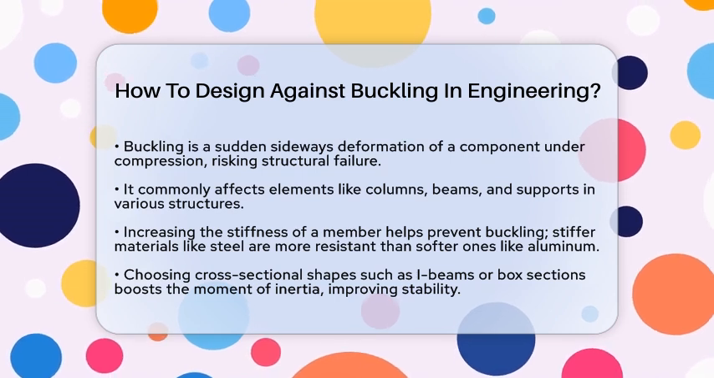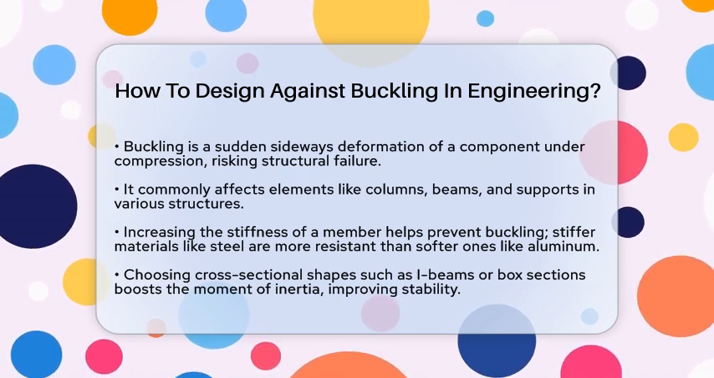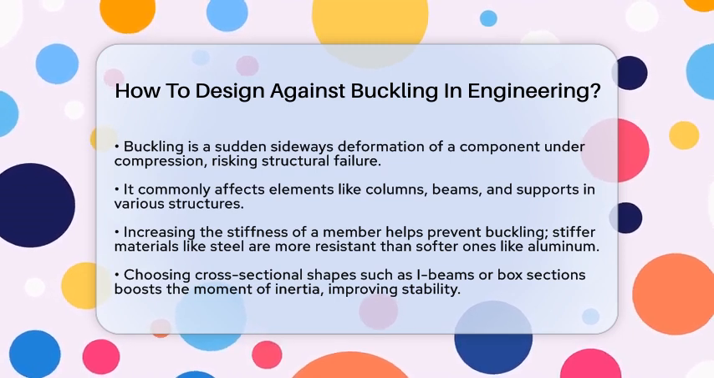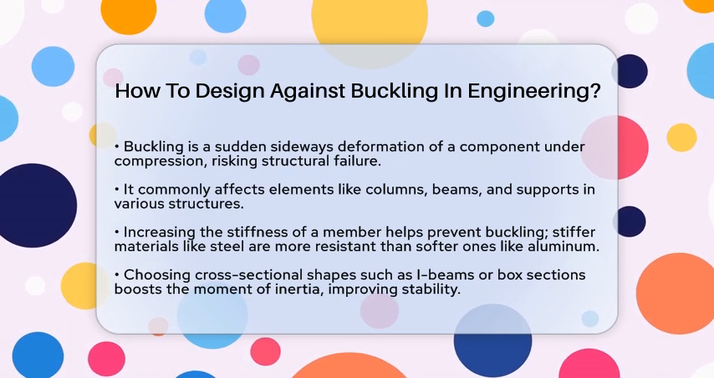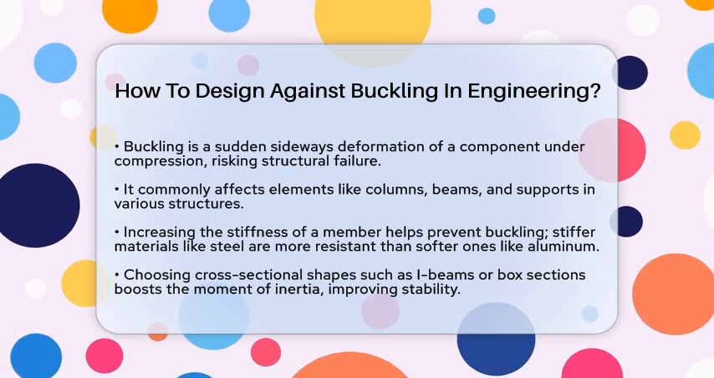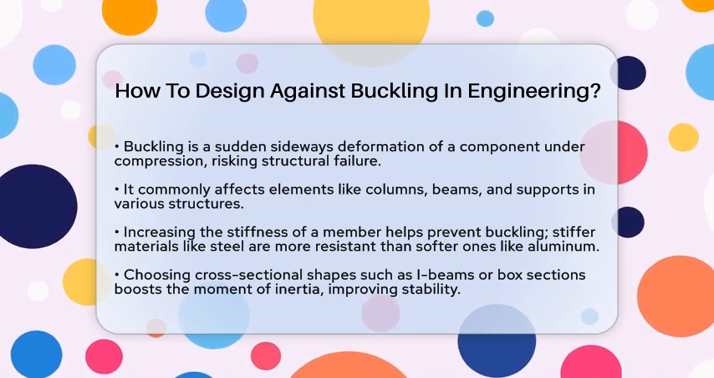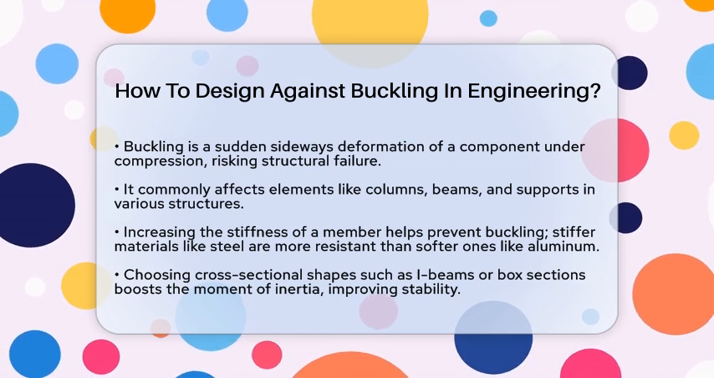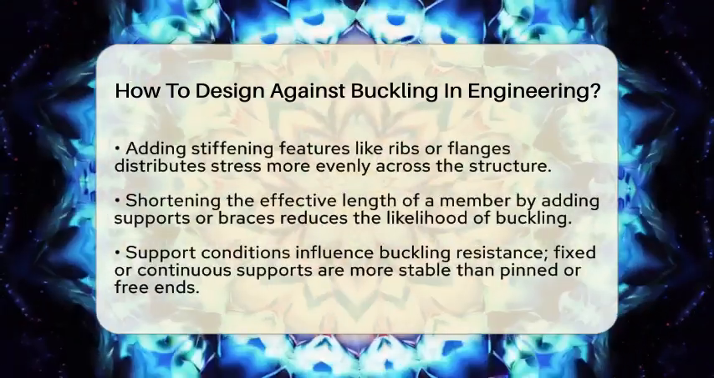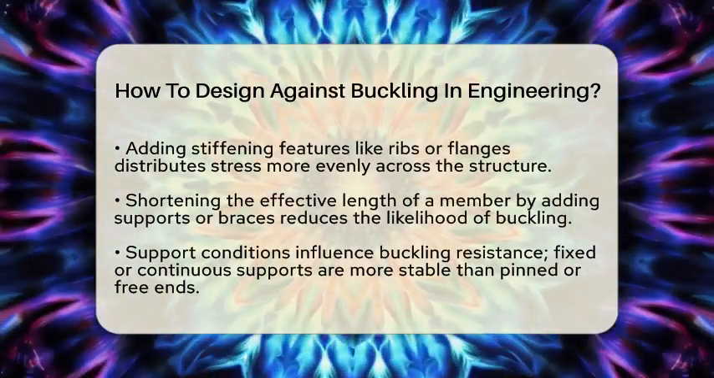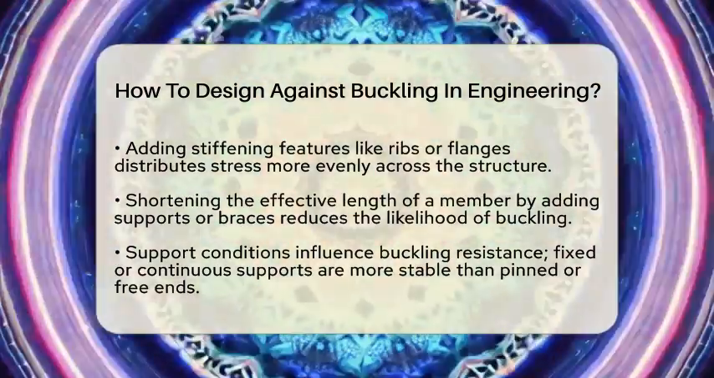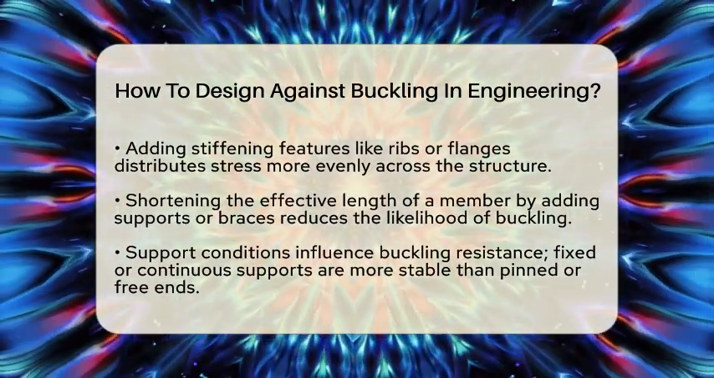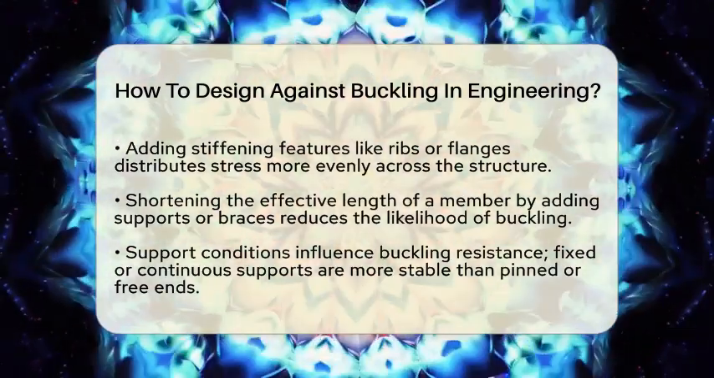First, increasing the stiffness of the member is essential. Stiffness measures how much a structure resists deformation. Using materials with a higher modulus of elasticity makes a big difference. For example, steel is stiffer than aluminum. Also, choosing cross-sectional shapes like I-beams or box sections increases the moment of inertia, which helps resist bending and buckling. Adding stiffening elements like ribs or flanges spreads out stress and makes the structure more stable.